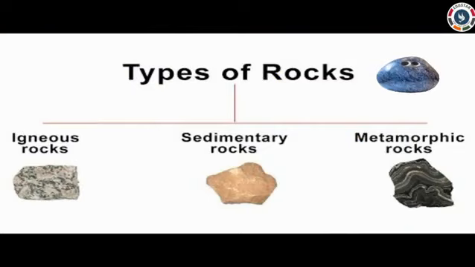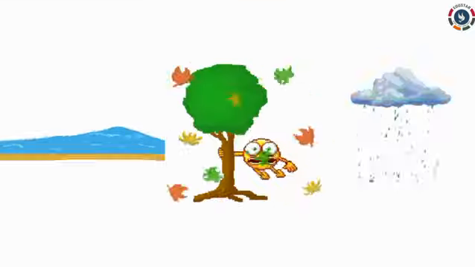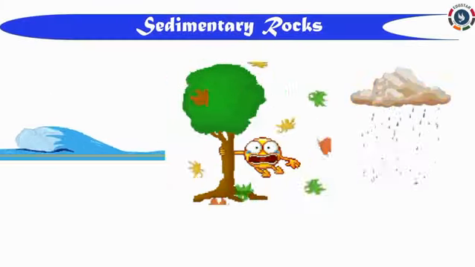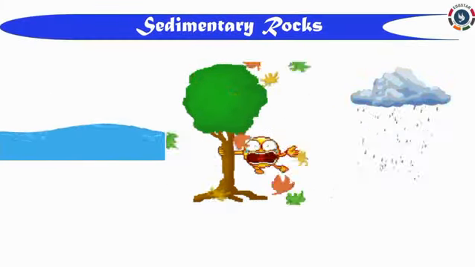Based on how they are formed, rocks can be classified into the following three types: sedimentary rocks, igneous rocks, metamorphic rocks. First, we are going to learn about sedimentary rocks.